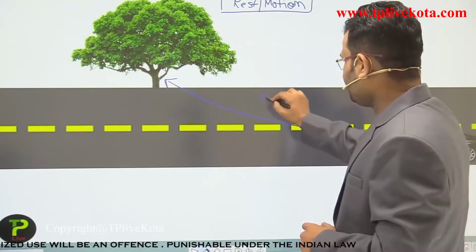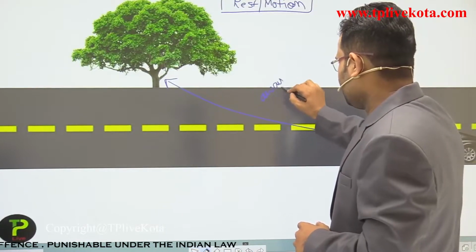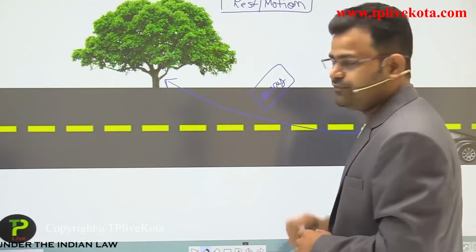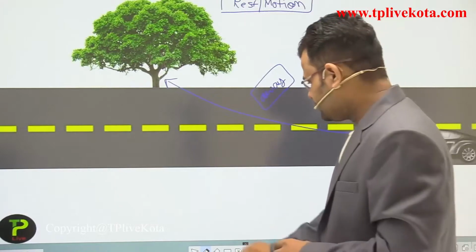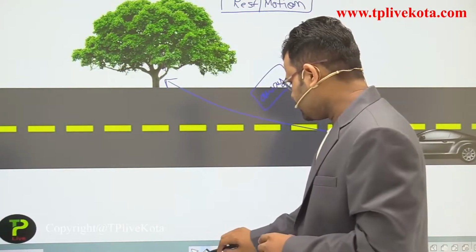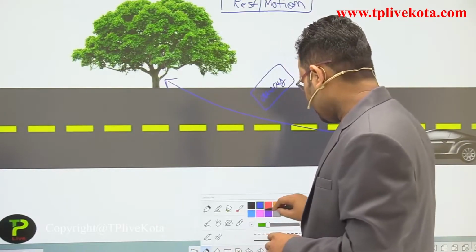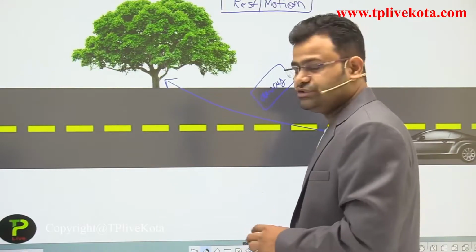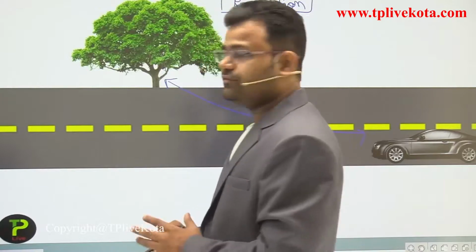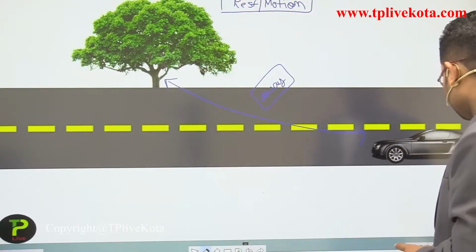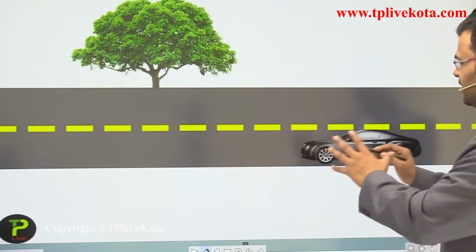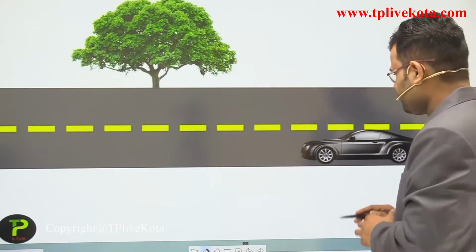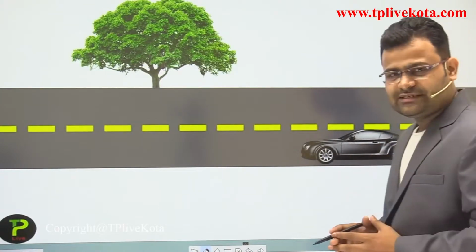Car is away from the tree, but if we change the position of that car, then what happened here students? Let's see, after some time the car moved to here, the position has changed.